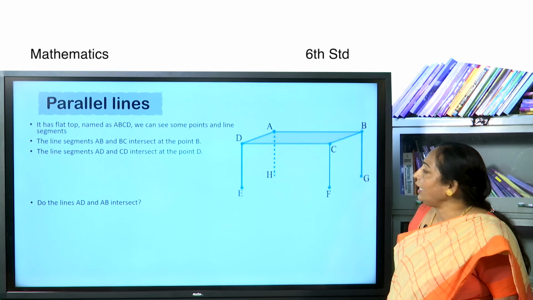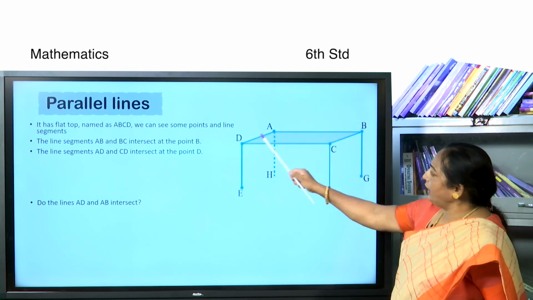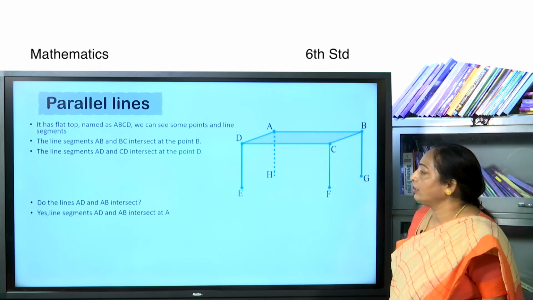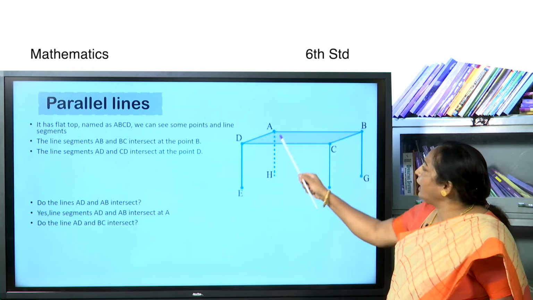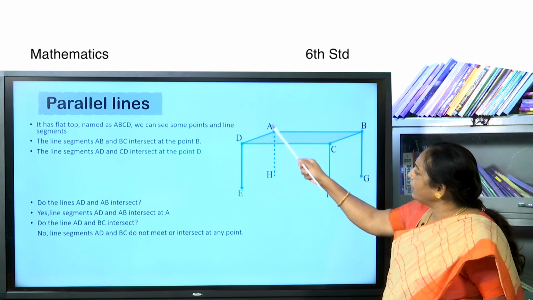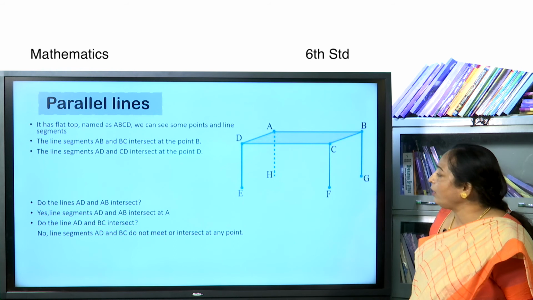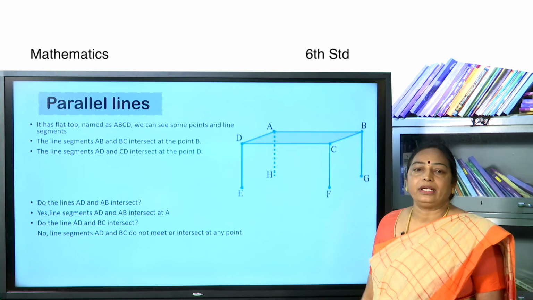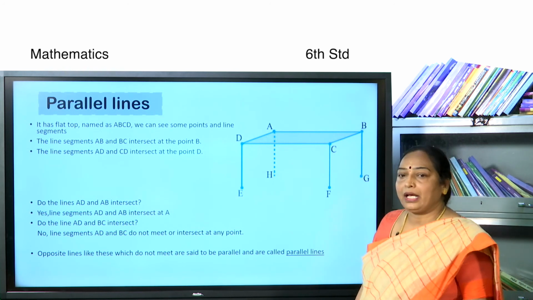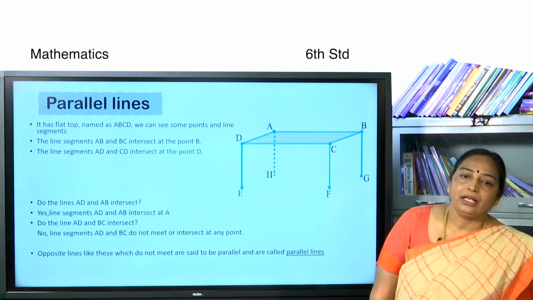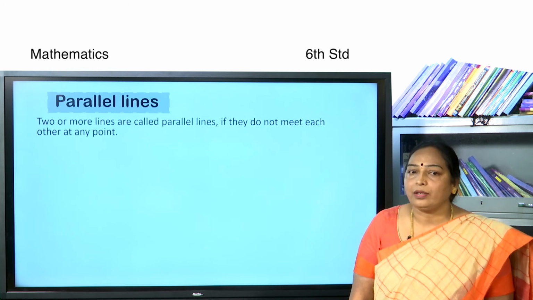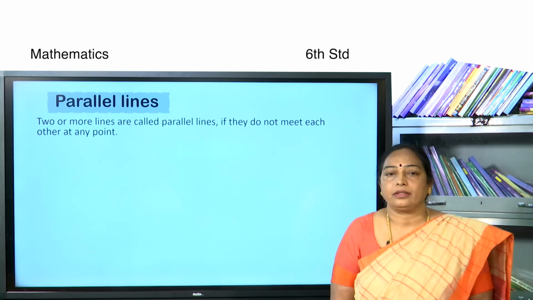Do the lines AD and AB intersect? AD and AB, yes, they intersect at A. Do the lines AD and BC intersect? No. The line segments AD and BC do not meet or intersect at any point. Opposite lines like these which do not meet are said to be parallel and are called parallel lines. Two or more lines are called parallel lines if they do not meet each other at any point.